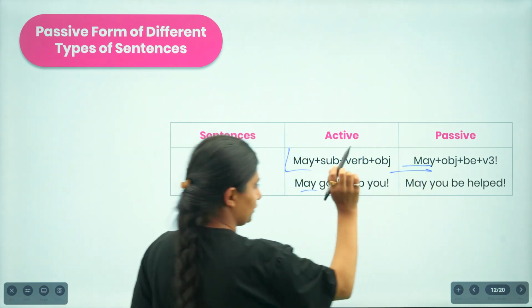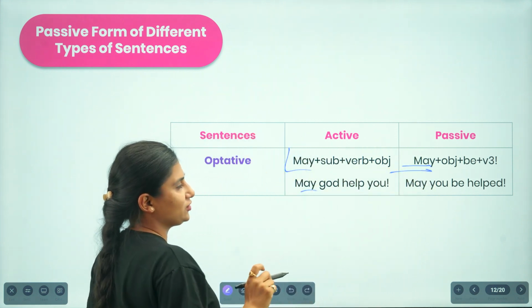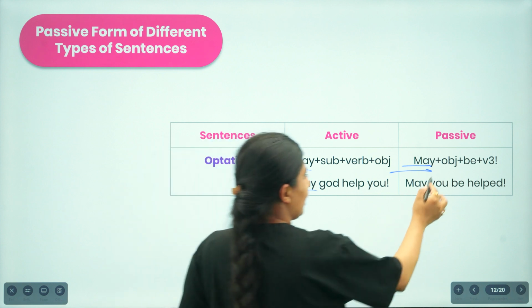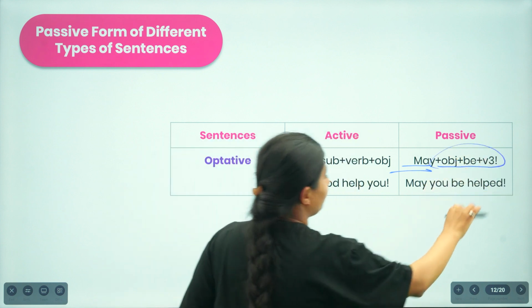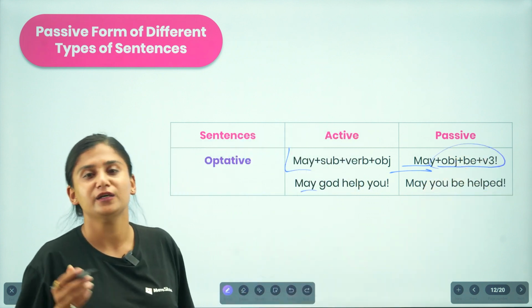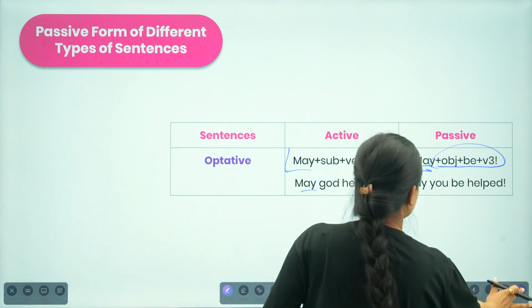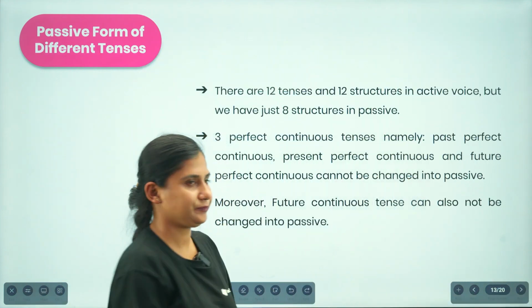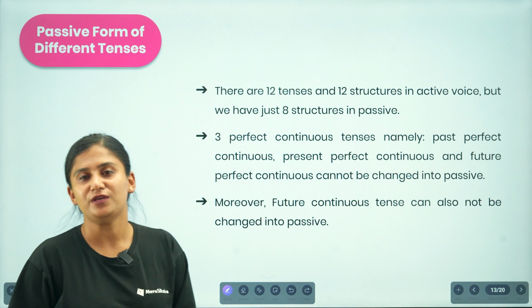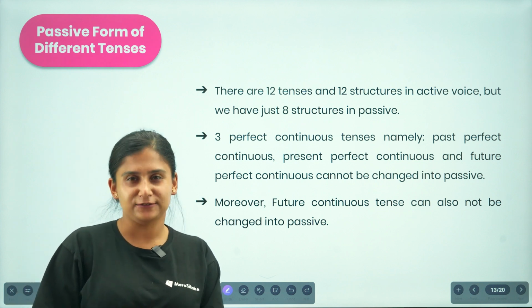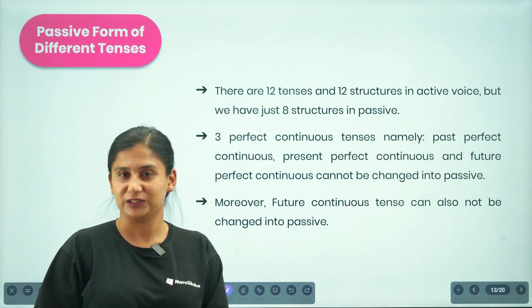You will not be changing the position of "may", but rather you will be changing the position of the rest of the sentence. That is, the object, the be form of the verb, and then the verb 3. Okay. Now let us talk about the tenses. Whenever we are changing active into passive voice, we ought to change the tense as well.